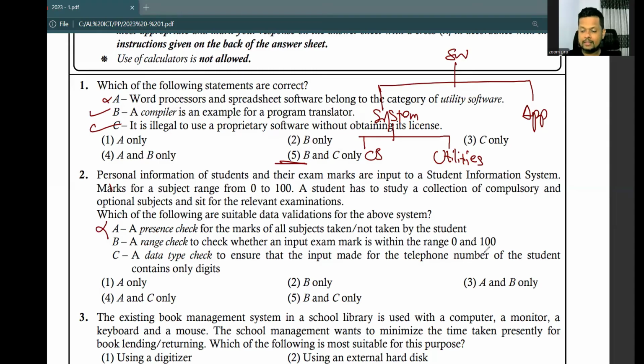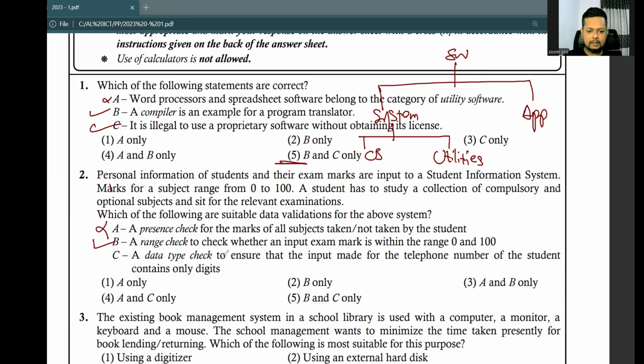That is not in the range, right? So marks of 154 is not in the range, and that should be checked. If 154 marks are saved inside the database, that will be a huge error. So the range check should happen before data goes to the database.